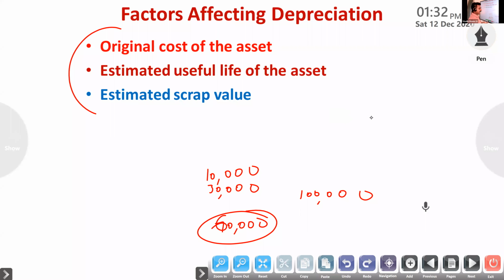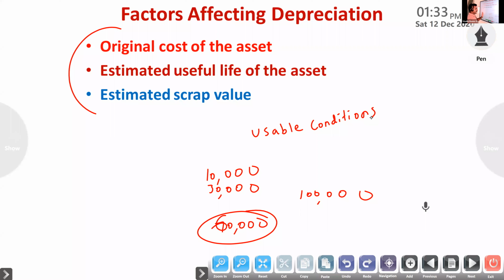Otherwise, purchase price plus installation cost. Up to installation, whatever the expenses are, that is included in original cost. Understand? It is determined with the purchase price plus all the expenses incurred for bringing the asset to usable condition.